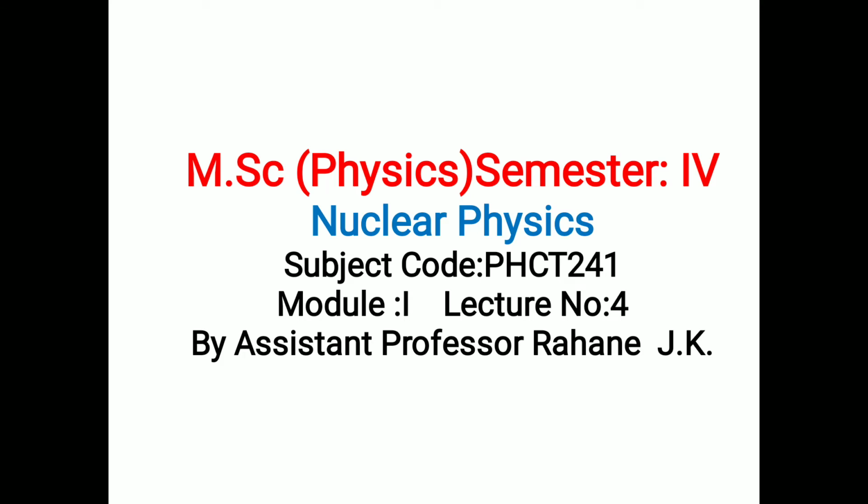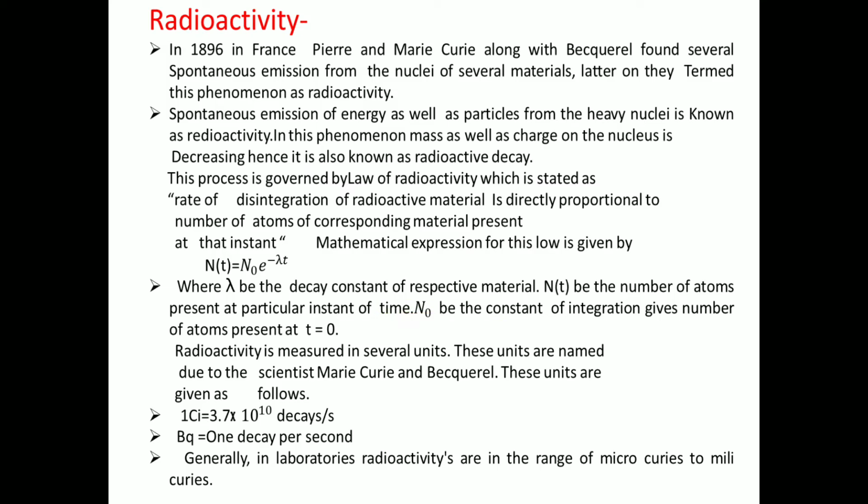Also, we studied how to find the radius of charge using the electron scattering experiment. Now, in today's lecture, we are going to study radioactivity, alpha decay, disintegration energy of alpha decay, and velocity of alpha particle. Our first point is radioactivity.